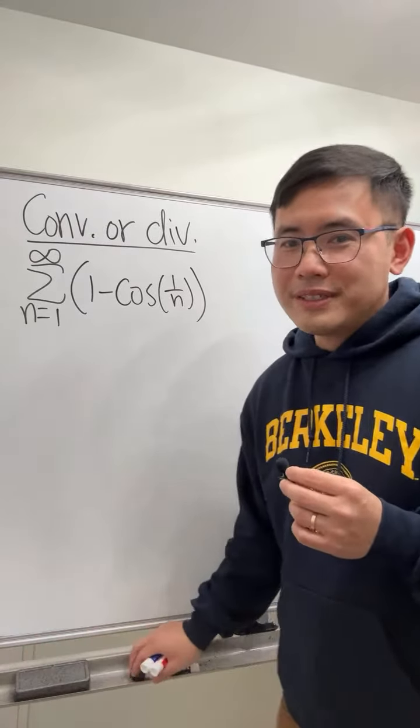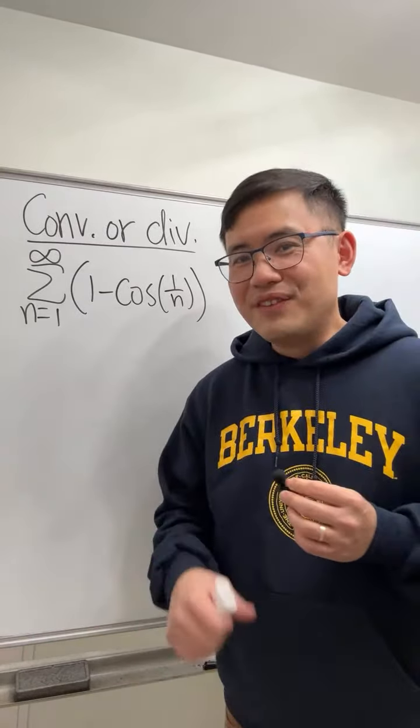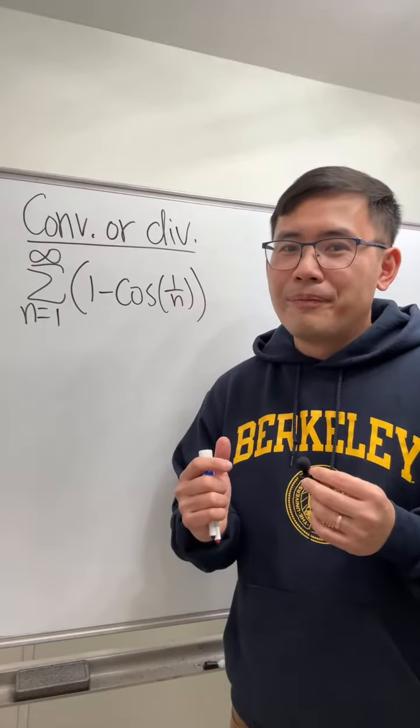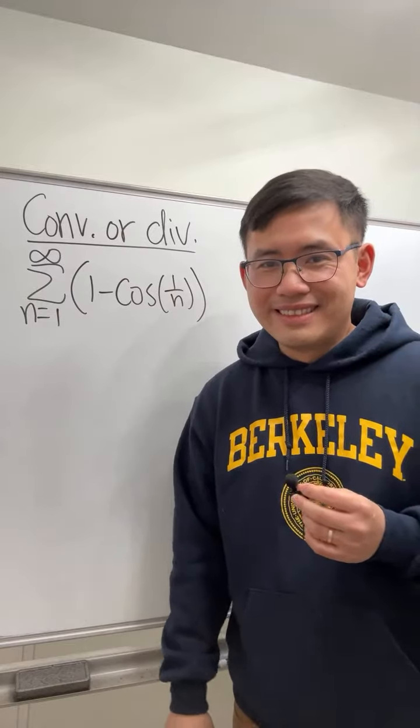Alright, just drawing some ideas. Of course, it's a 50-50 chance, right? Either it converges or diverges, but why? What's the convergence test that we have to use?